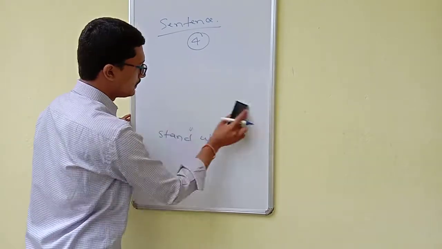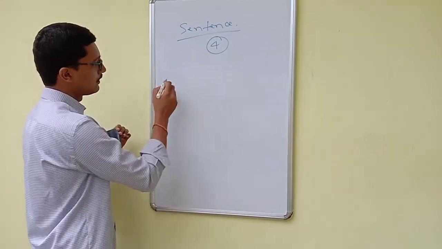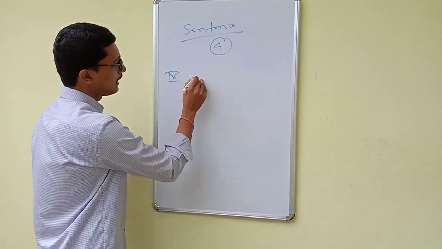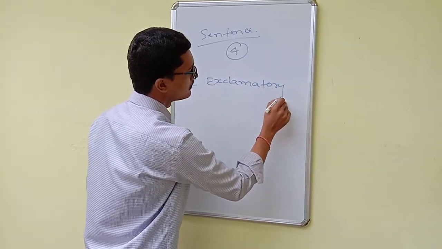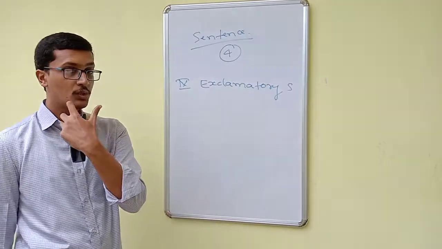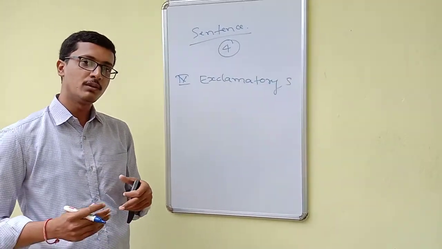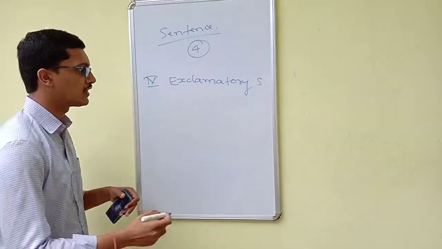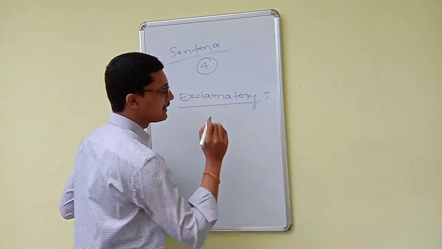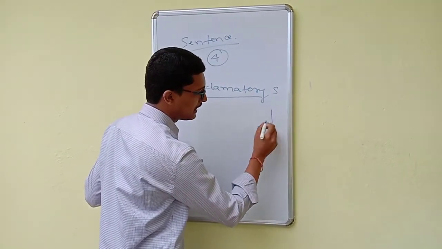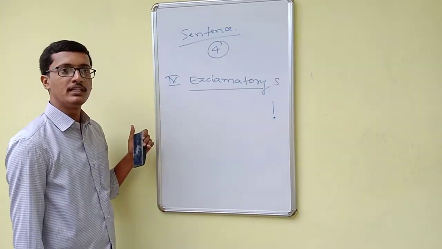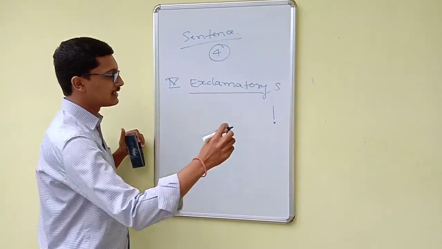Next one, the last one, the fourth one, exclamatory sentences. All those sentences which express strong feeling or emotions, we call exclamatory sentences. Or the sentences which end with the exclamation mark, we call exclamatory sentences.